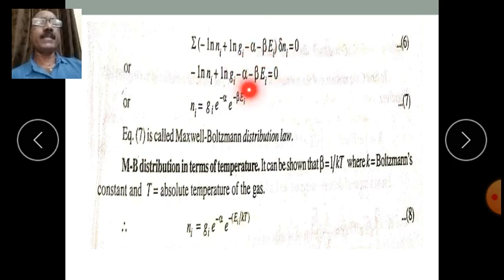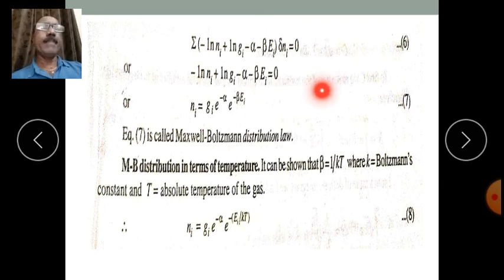If you transfer these two terms to the right hand side, you get them to be minus. So plus log of Ni minus log of Gi, which is equal to log of Ni upon Gi. Taking the anti-log of that term, what we get? Ni upon Gi is equal to e to the power minus alpha into e to the power minus beta Ei.